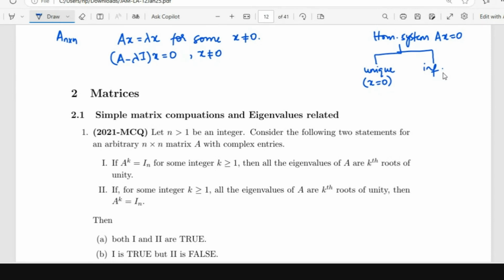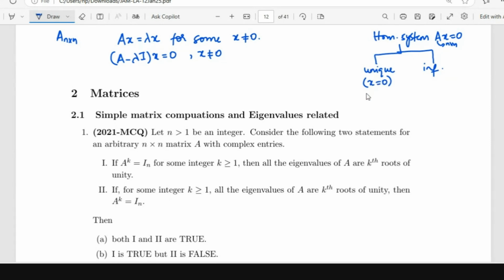Otherwise, you have infinitely many solutions. So if there is even one non-zero X as a solution to Ax equal to 0, then there are infinitely many.